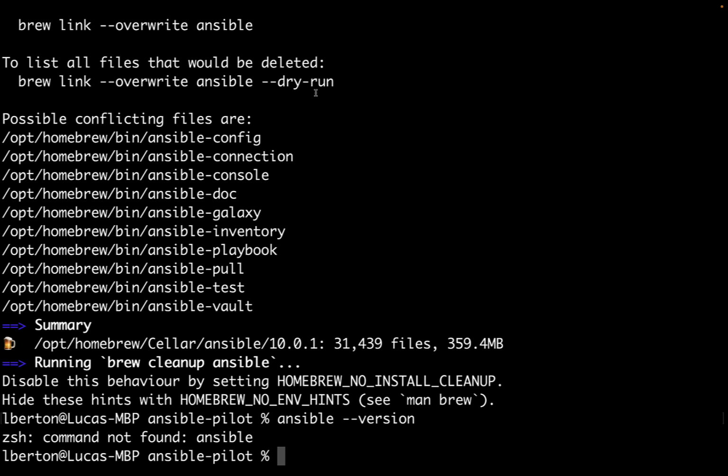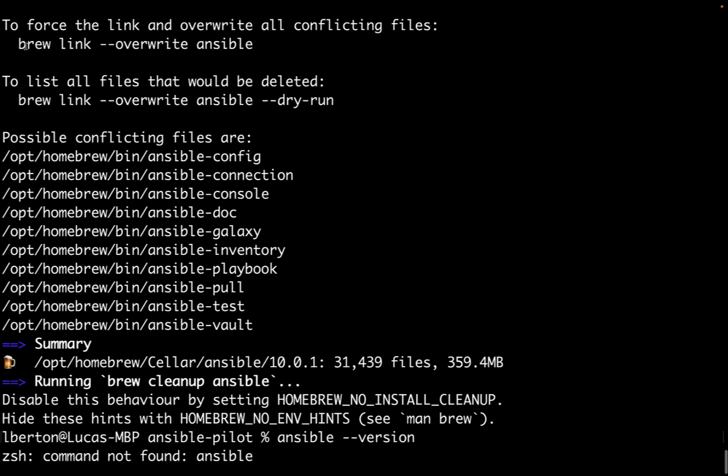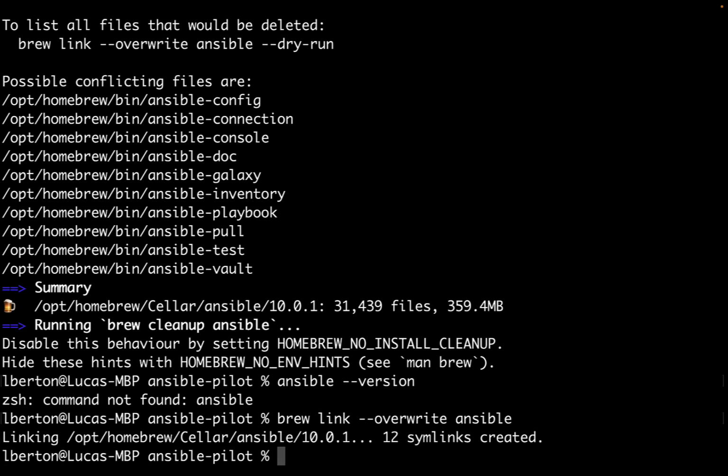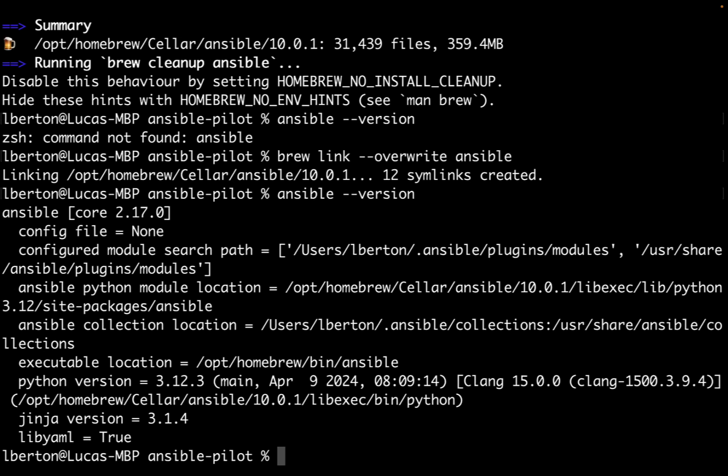Brew is trying to suggest the solution to me, which is actually to use the command brew link --overwrite ansible. So I did, and now new symlinks were created, and ansible --version is happy. It's using the latest version, 2.17, with Python 3.12 and the Jinja library successfully loaded. Yeah, solved it. This was a nasty problem with a conflicting library, and we solved it. Yay!